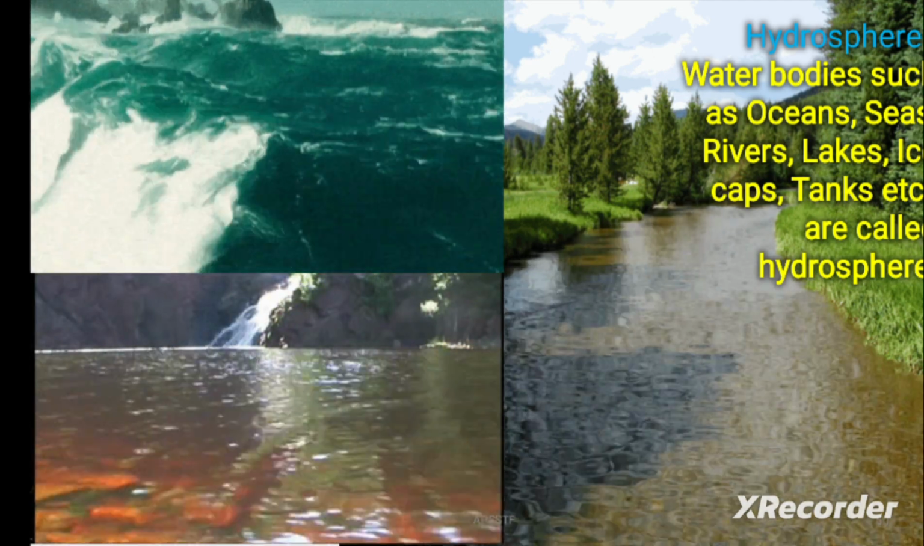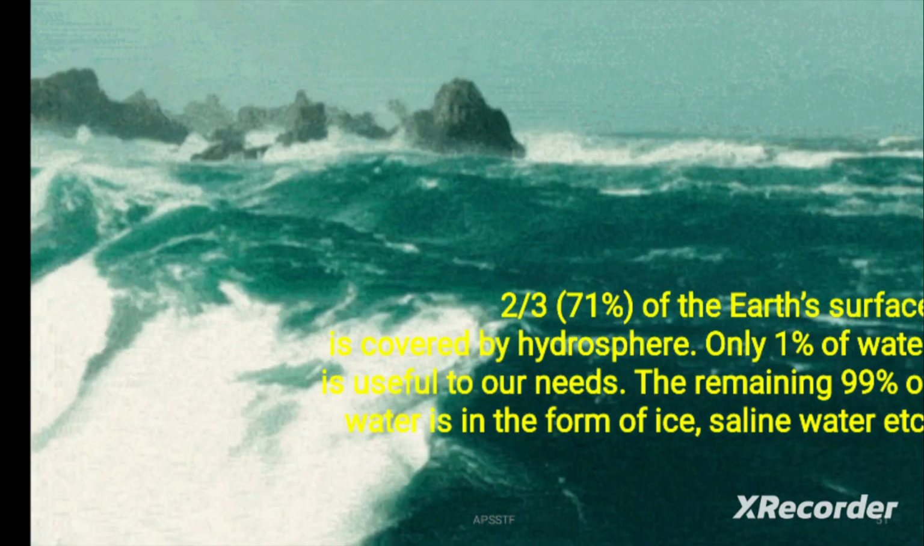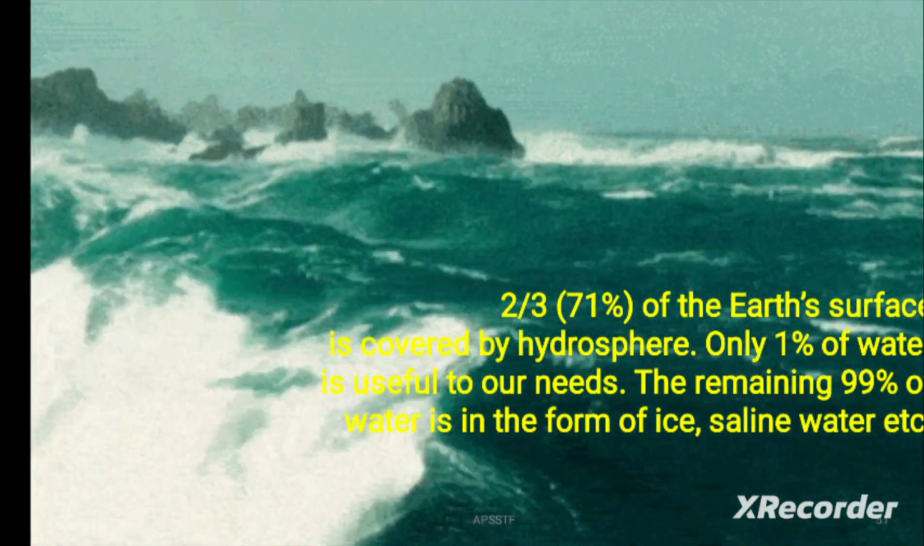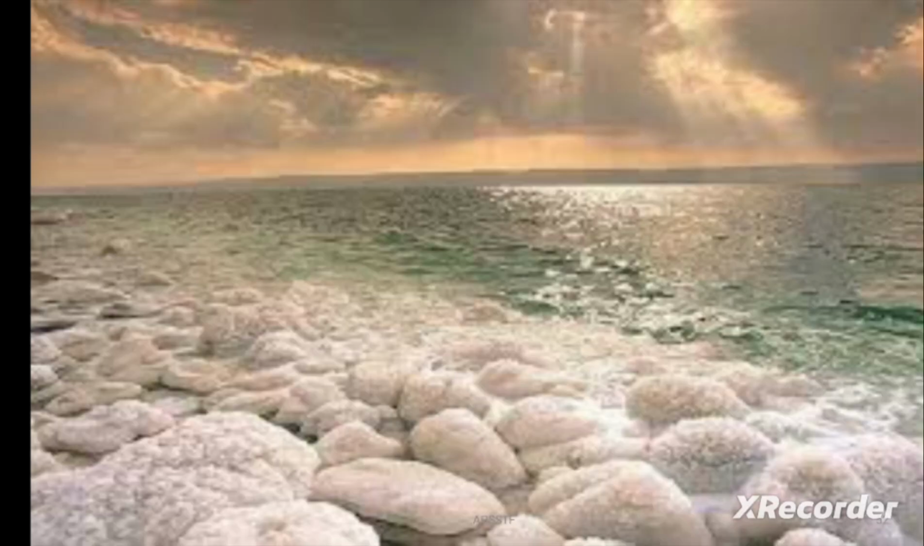Next, hydrosphere. Water bodies such as oceans, seas, rivers, lakes, ice caps, tanks, etc. are called hydrosphere. Nearly 71% of the Earth's surface is covered by hydrosphere. Only 1% of water is useful to our needs. The remaining 99% of water is in the form of ice and saline water, etc. It is not useful to man directly. This is saline and ice.